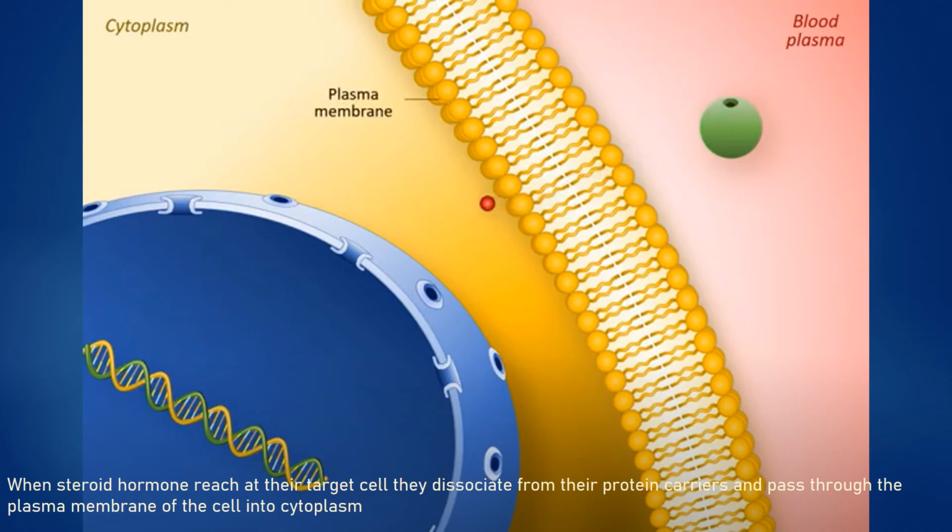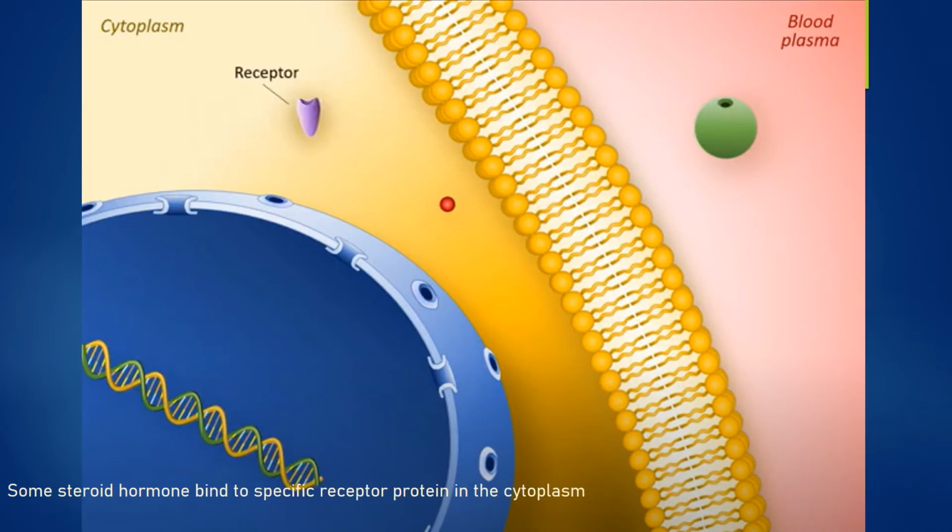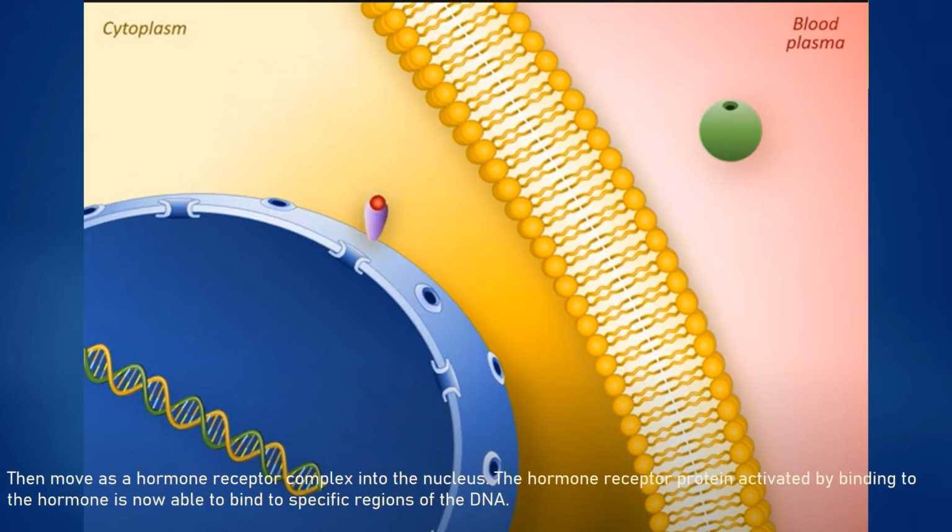When steroid hormones reach their target cell, they dissociate from their protein carriers and pass through the plasma membrane of the cell into the cytoplasm. Some steroid hormones bind to a specific receptor protein in the cytoplasm, then move as a hormone receptor complex into the nucleus.